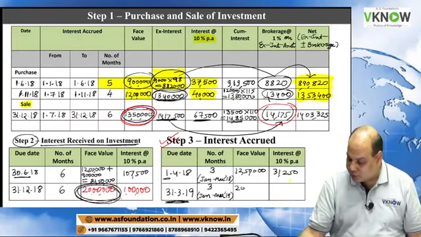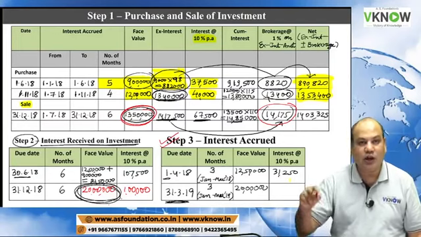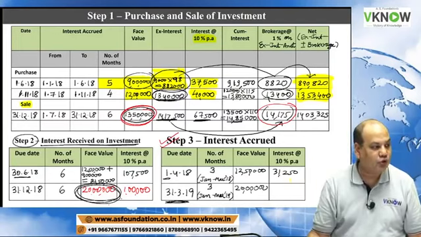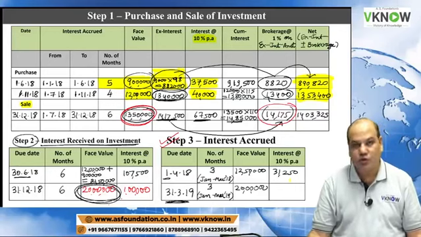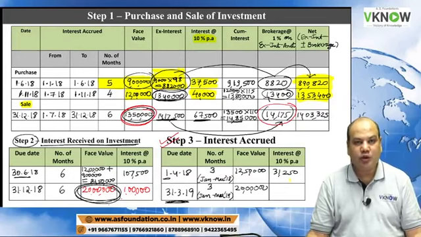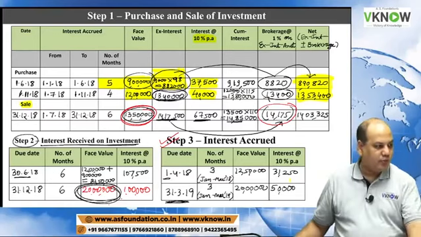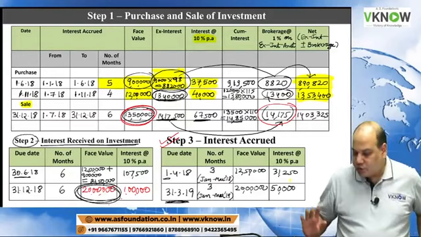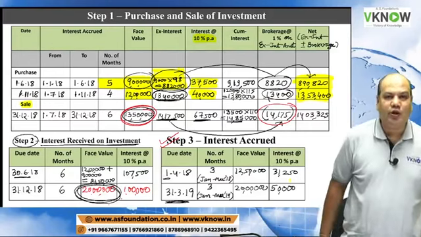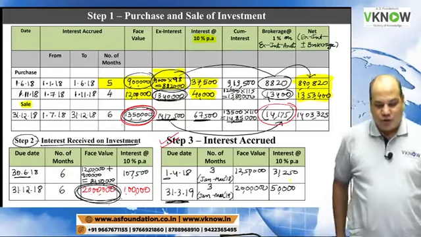If there is neither purchase nor sale, the same 20 lakh I can write as closing balance also. Correct? So 20 lakh into 10% into 3 by 12. That comes to 50,000.